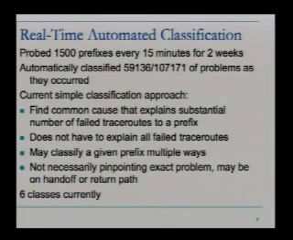So we've recently done an evaluation of a real-time automated classification system. We probed 1,500 prefixes every 15 minutes for 2 weeks. And we observed over 100,000 problems, and we're able to automatically classify more than half of them as they occurred. We're currently using a very simple classification approach, sort of trying to match common patterns that we observed.